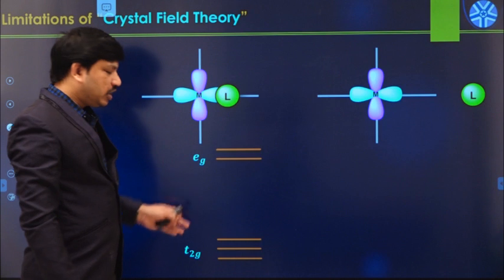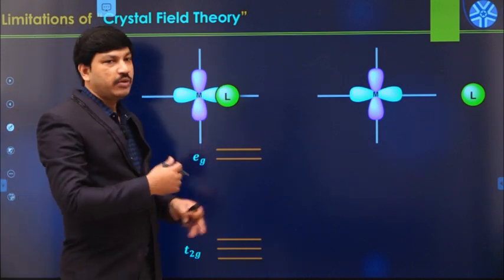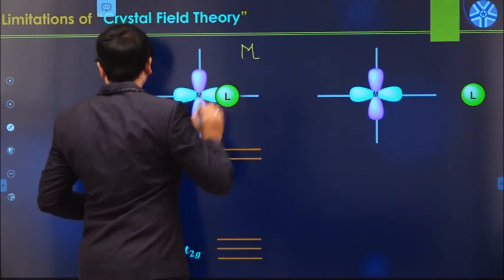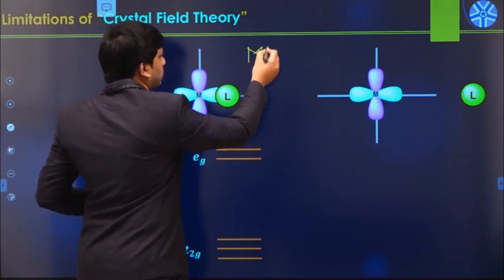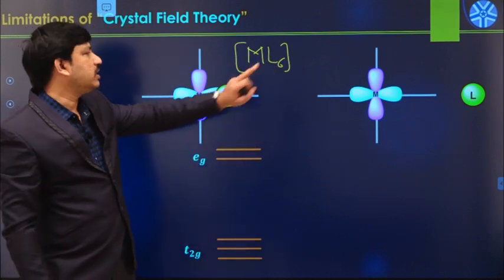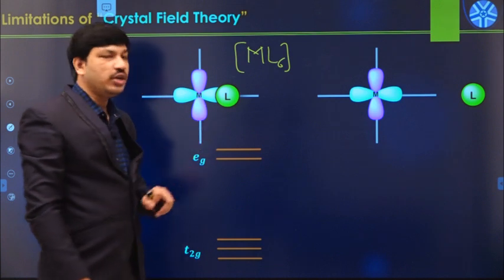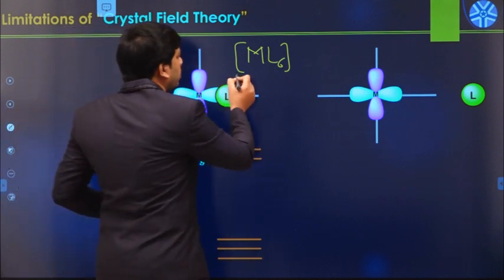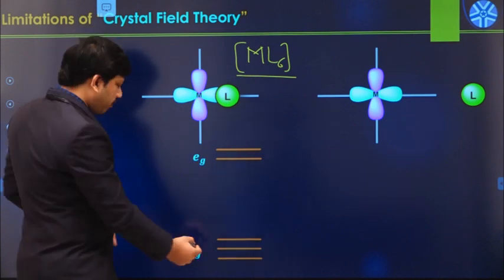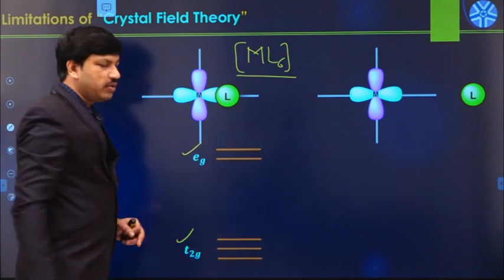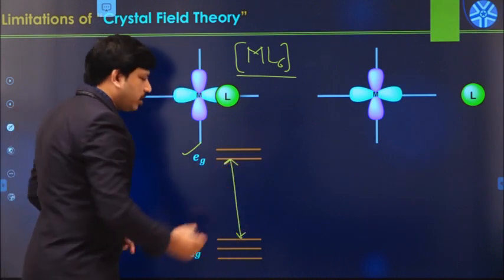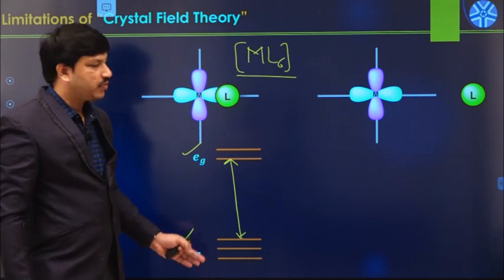For example, in the case of octahedral complexes, the central metal atom is surrounded by 6 ligands, and each ligand approaches in this manner. Due to that ligand field, there is a splitting of d orbitals, with formation of t2g orbitals and eg orbitals. This is the energy gap between the t2g and eg orbitals according to crystal field theory.